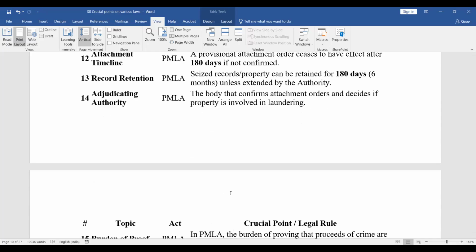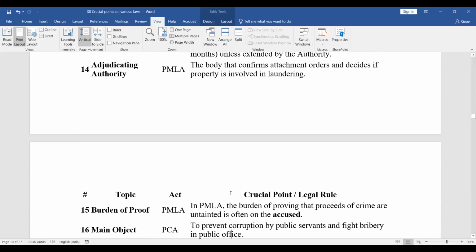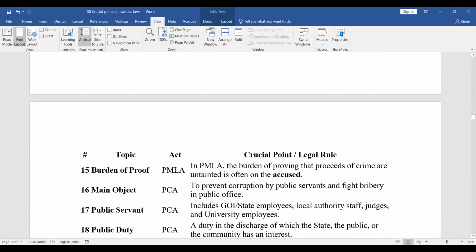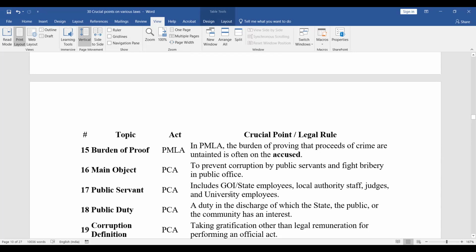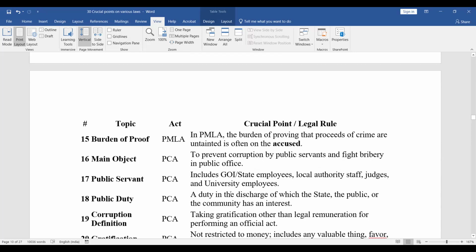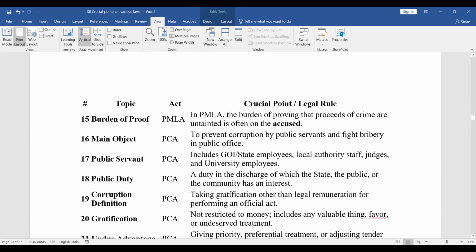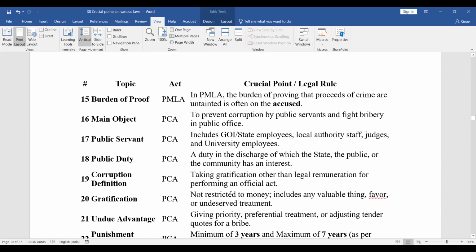Adjudicating authority: the body that confirms attachment orders and decides if property is involved in laundering. Burden of proof: in PMLA, the burden of proving that proceeds of crime are untainted is often on the accused. Now regarding the Prevention of Corruption Act, the basic purpose is to prevent corruption by public servants and fight.